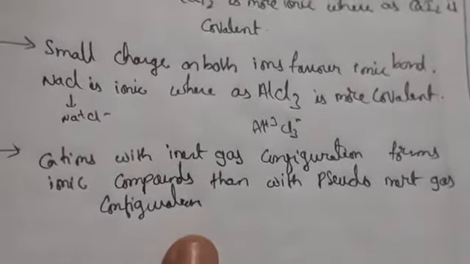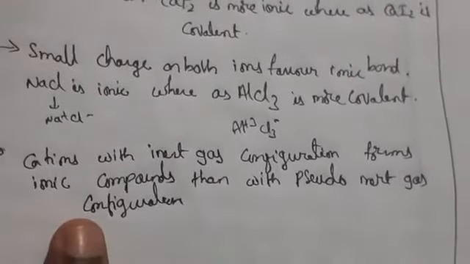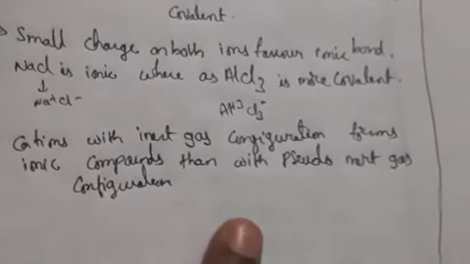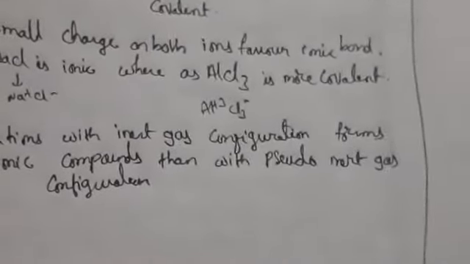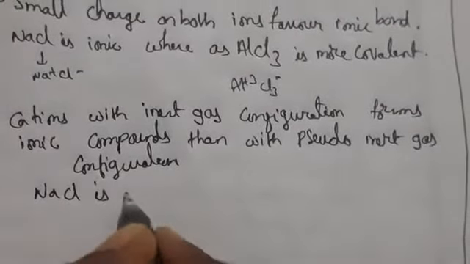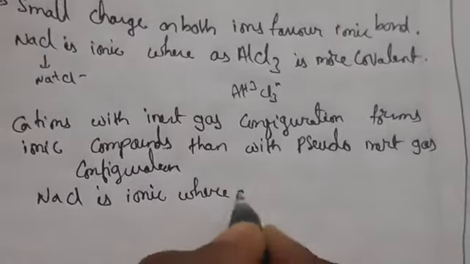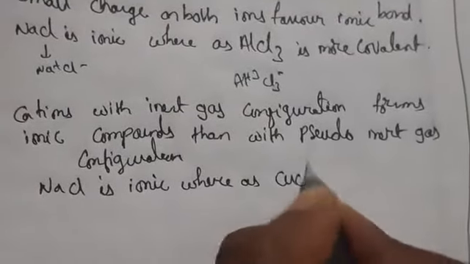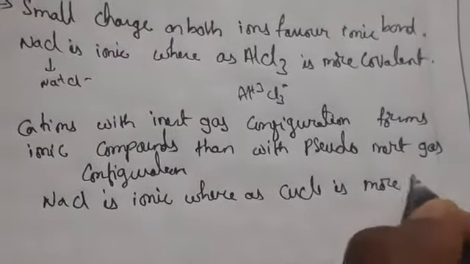So cations having inert gas configuration will form ionic compounds compared to the pseudo inert gas configuration. For example, NaCl is ionic, whereas CuCl is more covalent.